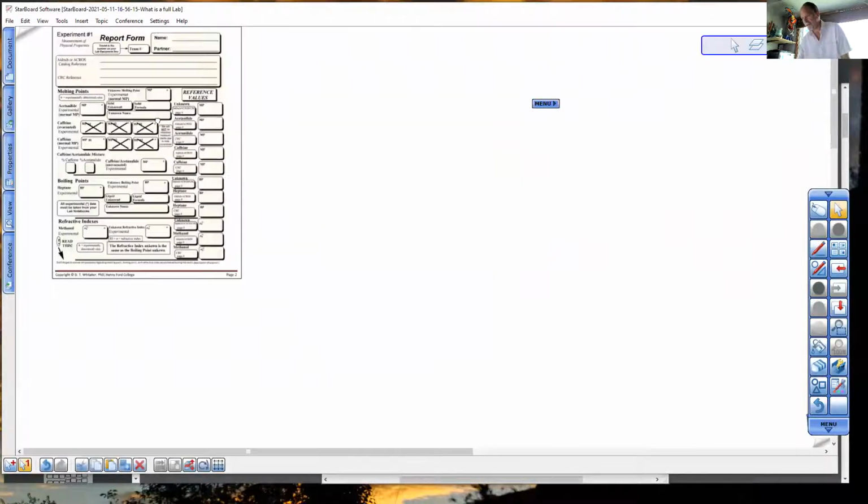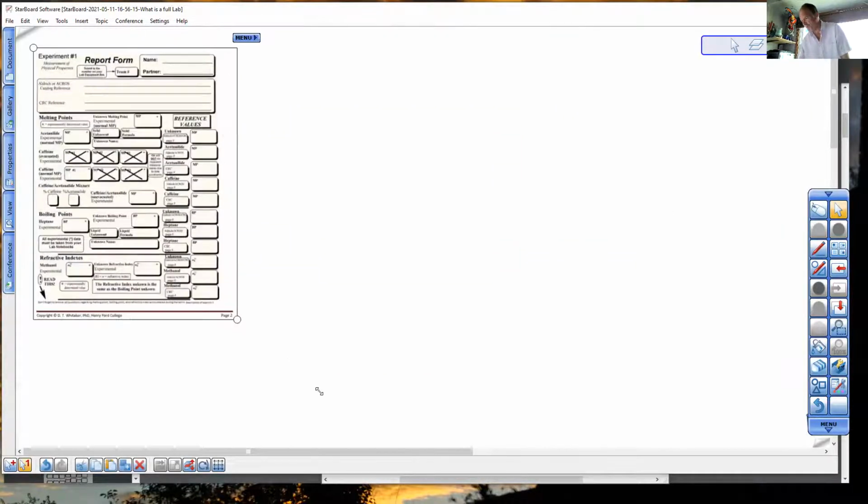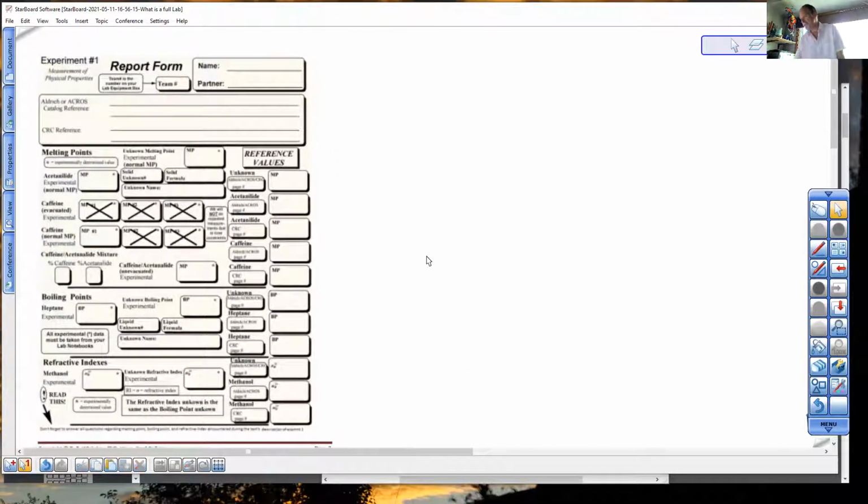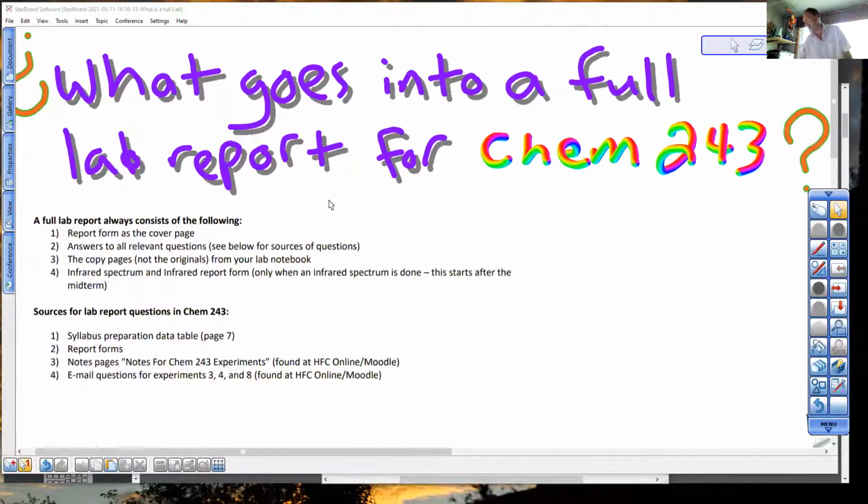So you have access to report forms. We'll come back to this later. You're going to fill out all those things, and we learn how to fill those out in lab. Answers to all relevant questions, see below for sources of questions.